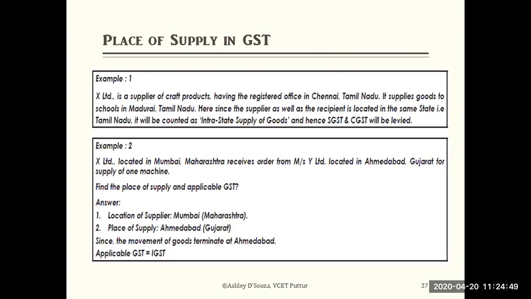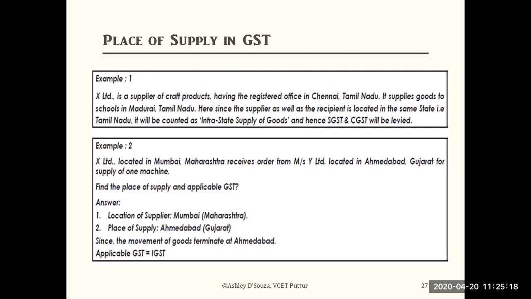They are asking what is the location of the supplier. The location of the supplier is Mumbai, Maharashtra, because X Limited is the supplier, having received the order from Messrs Y Limited. The place of supply is Ahmedabad, Gujarat, because there the goods have been supplied and Messrs Y has received them.